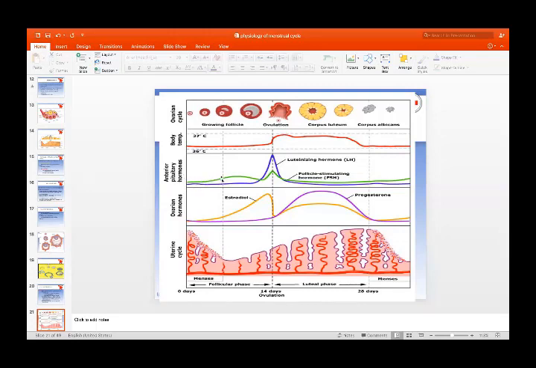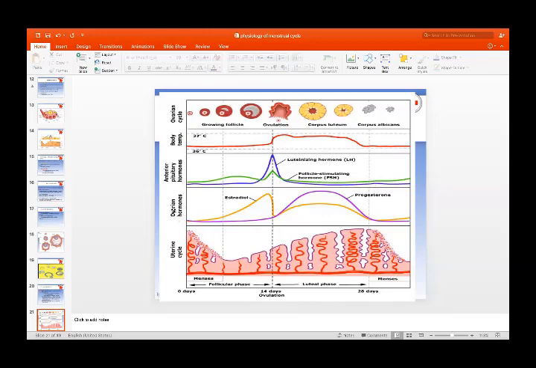The FSH is the green line. It shows there is a rise in FSH in the follicular phase, and there is a sharp rise in luteinizing hormone. It is called the LH surge. And when there is an LH surge, there will be ovulation. After ovulation, there is a fall in both FSH and LH levels.